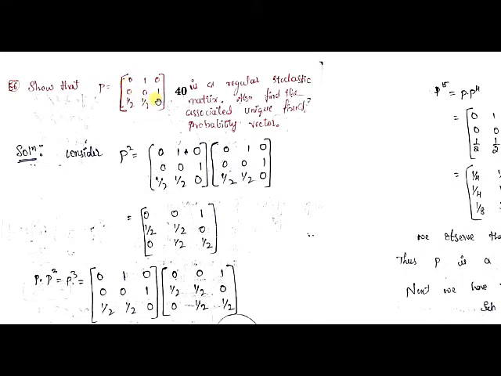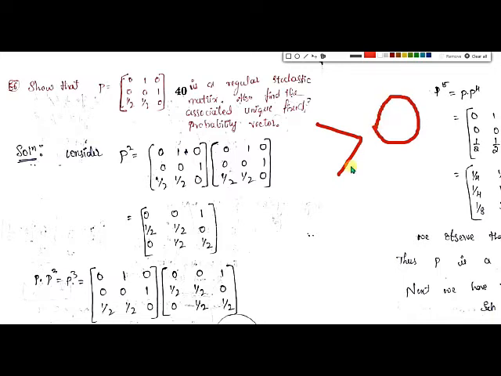Positive means all the entries must be strictly greater than 0. I have told you about this while explaining regular stochastic matrices. You know the meaning of strictly greater than 0, right? It means 0 must not be an element of this matrix.